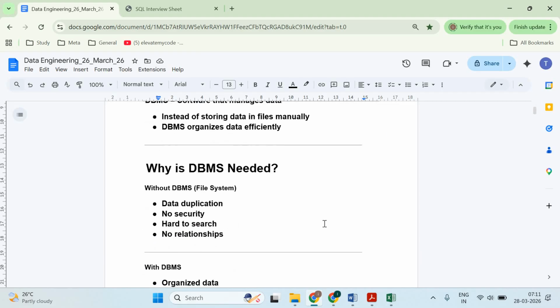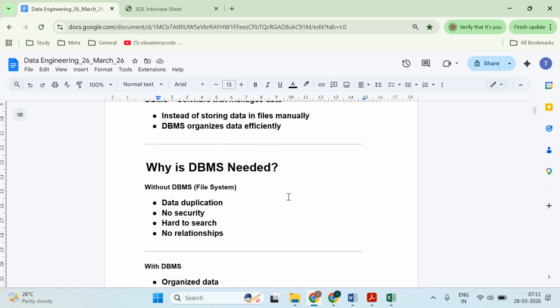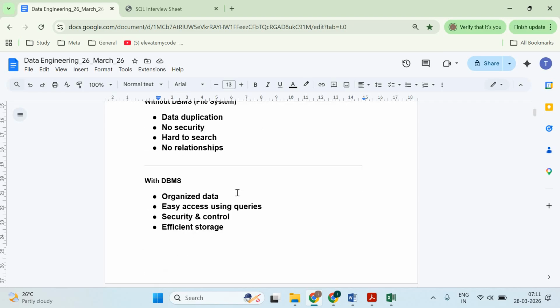Okay, why is a DBMS needed? Without DBMS, we were using the file system. So what was the problem with the file system? There was a data duplication issue, there was no security, it was hard to search, and there was no relationship, right? These are the kinds of problems with the file system without DBMS. But if you go with the DBMS, we can organize data properly, access it easily using queries, and get security, control, and efficient storage. These are some of the benefits we get with the DBMS, right?